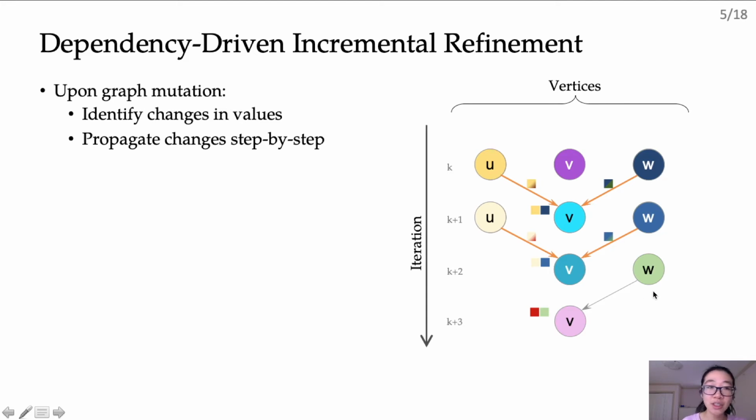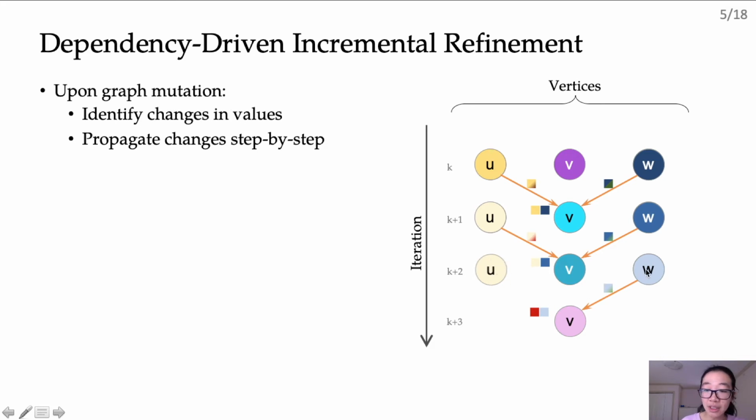Now an interesting thing to observe here is what happens when the changes start diminishing and the values start to stabilize. So here, only w's value changes in iteration k plus 2, but u's value remains the same, which is shown by the same light yellow color here.